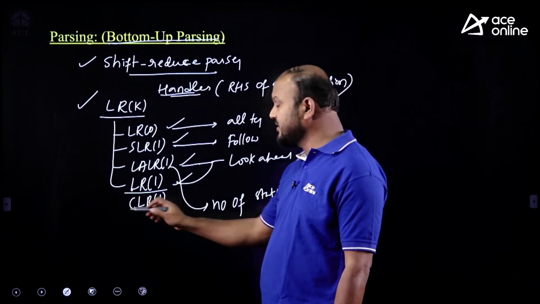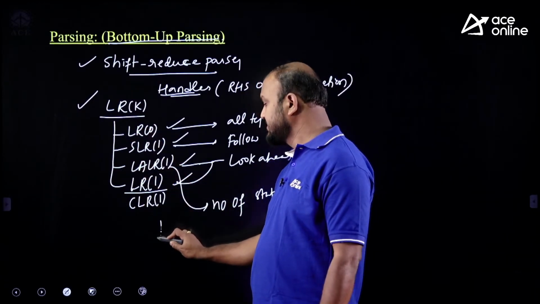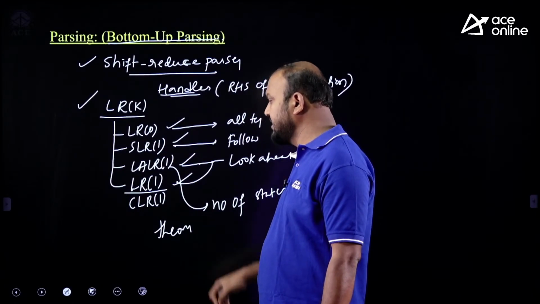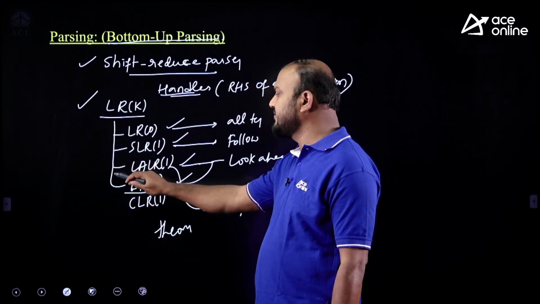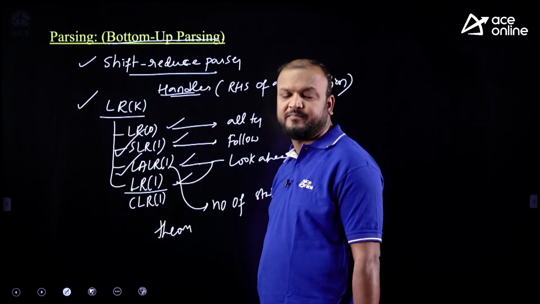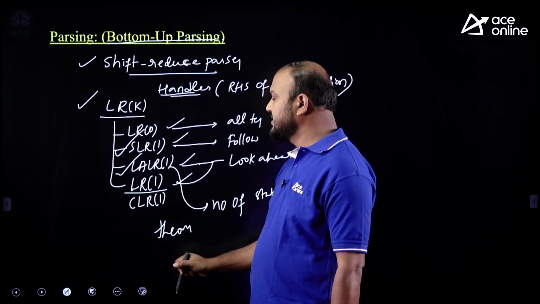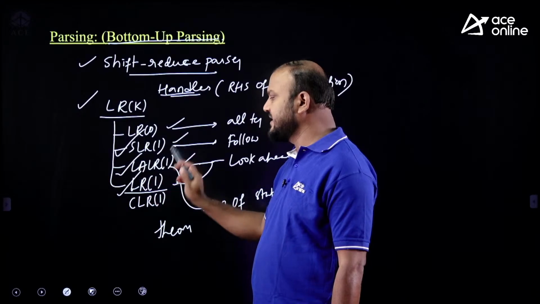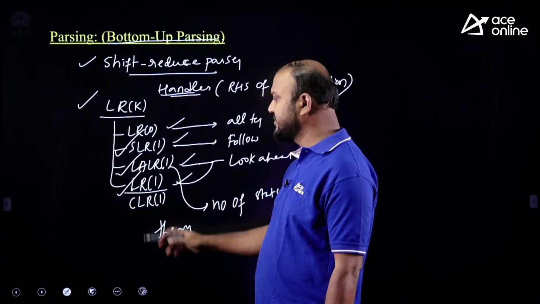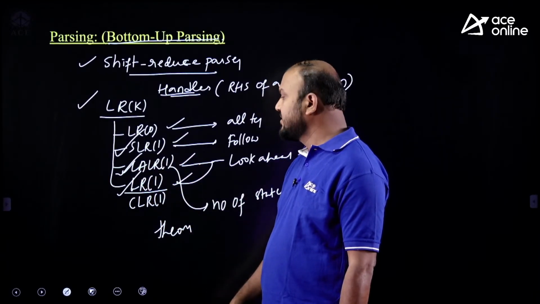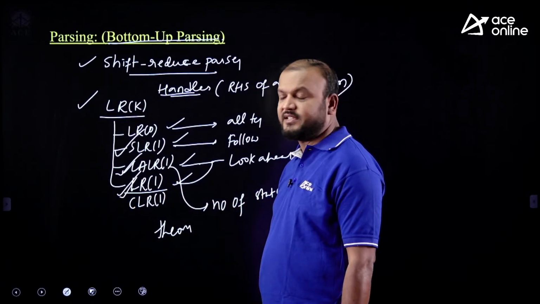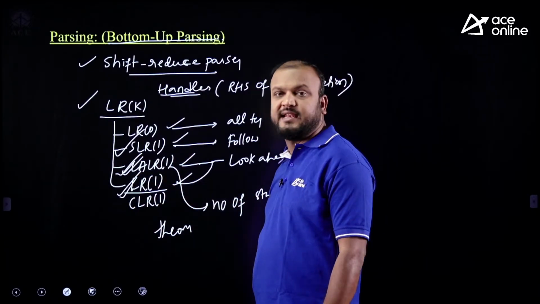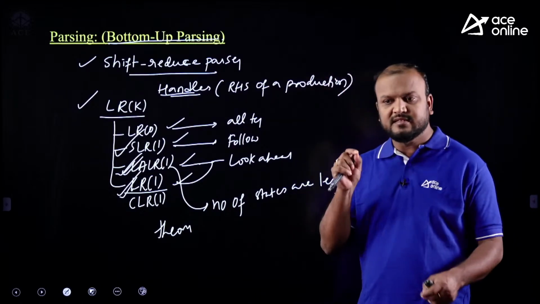Many important note points are there. Some theoretical questions are also asked, like the number of states in LALR(1) and SLR(1) being the same, and if shift-reduce conflicts are there in LR(1) states, you can expect them in LALR(1) too. But reduce-reduce conflicts are not there in LR(1), while merging can cause them in LALR(1) states.